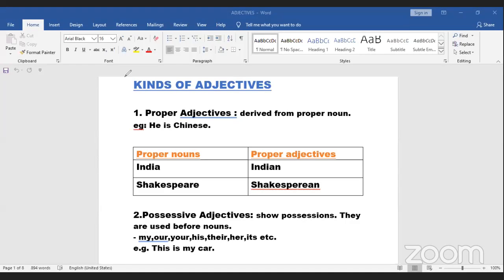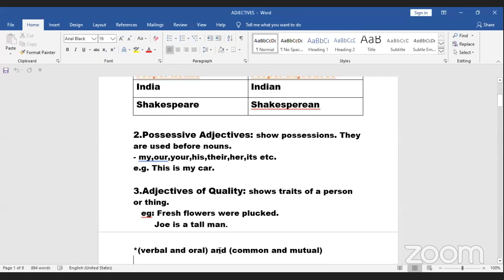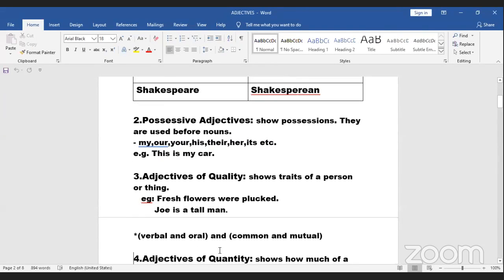Yes, possessive adjectives. Again, as I was telling, this is my car. So car is the noun and my is the adjective there. Simple as that. My, our house, your pen, his car, their house, her, its. Now again, I've told you its and it's with the apostrophe s are different.